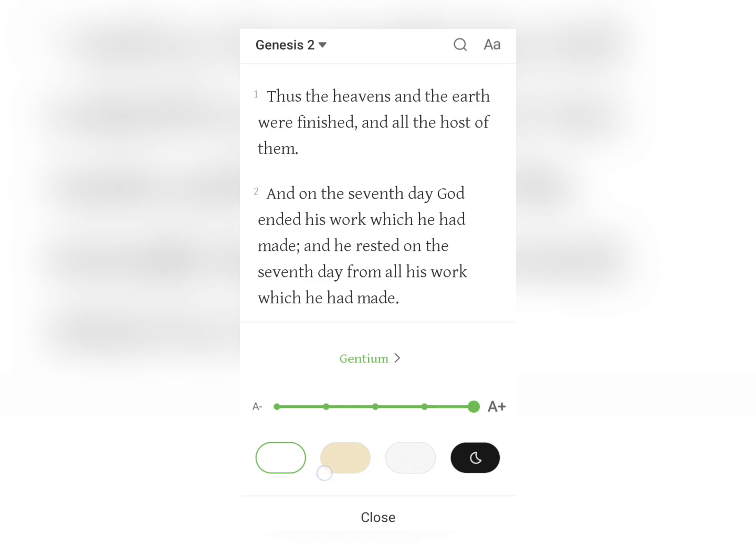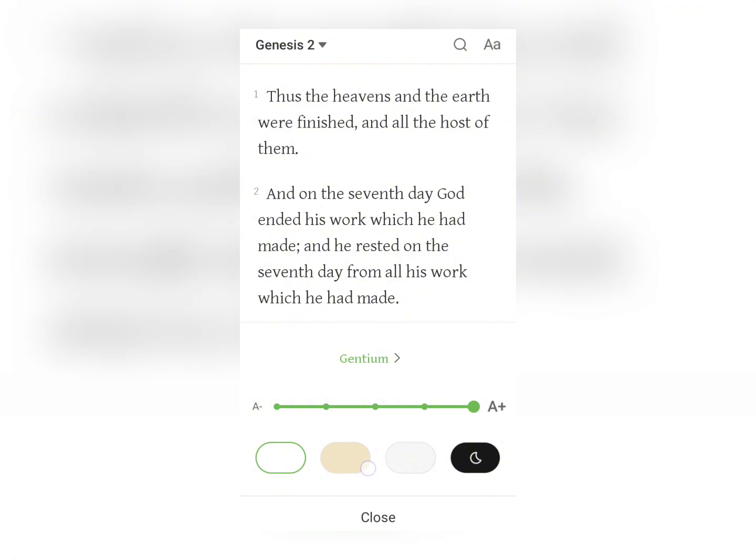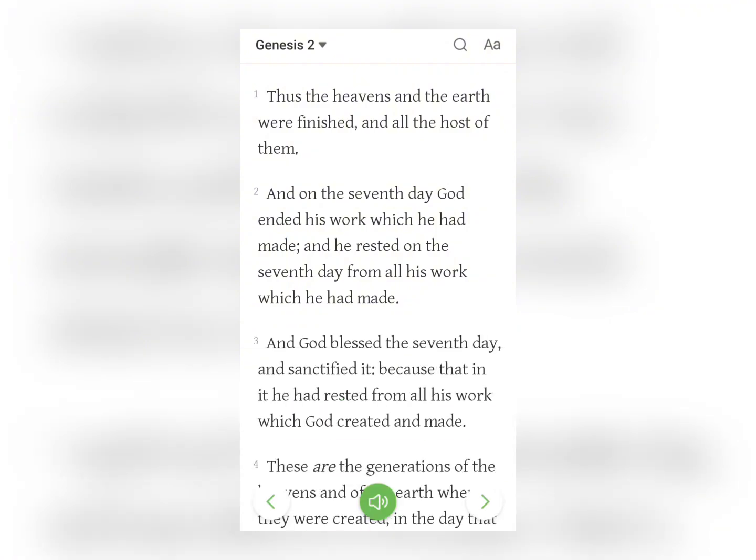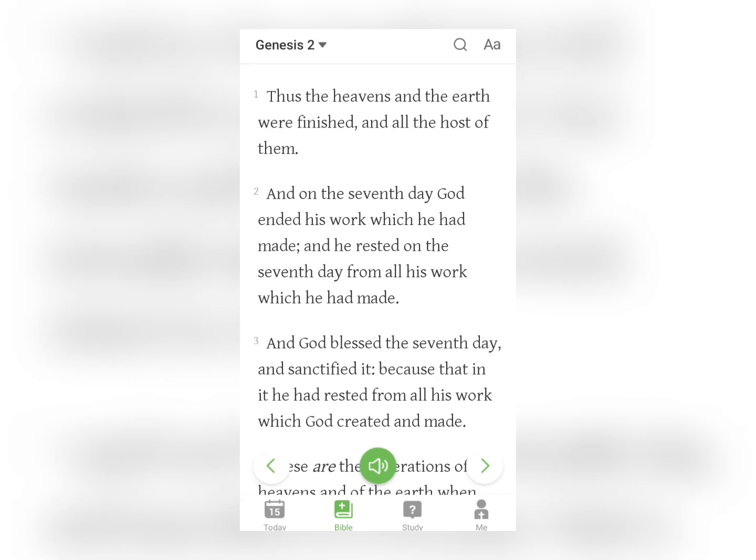And as well, you can adjust the background. As you can see, you have dark mode, light mode, and some other modes here which you can select. So let's say you can't be bothered with reading, you just want to listen to the words and let the Bible read for you.